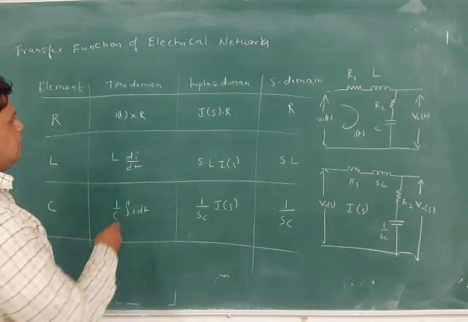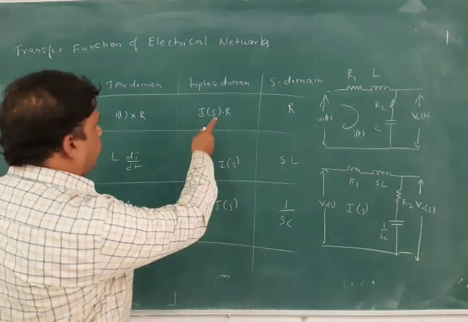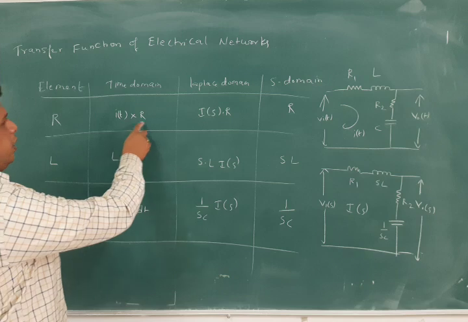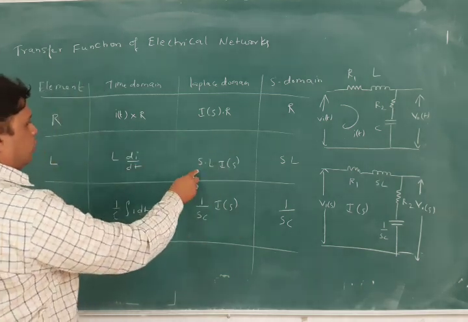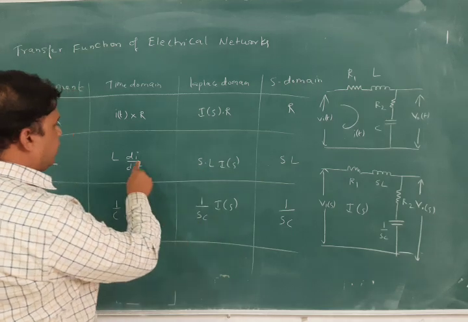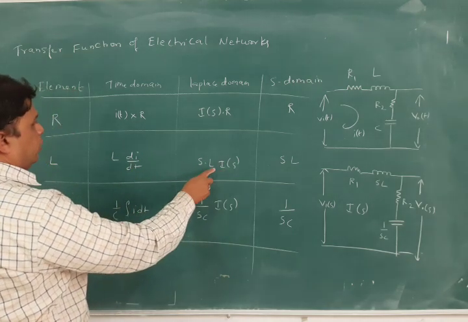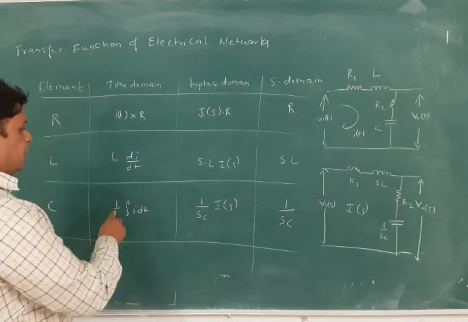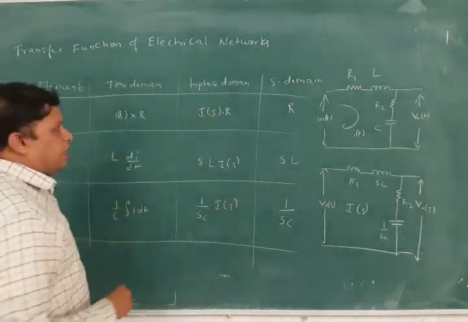That is the element, and this is the voltage formula. In the Laplace domain we write I of s into R, s into L into I of s, because the derivative gives s, and 1 by c integral I dt becomes 1 by sC into I of s.